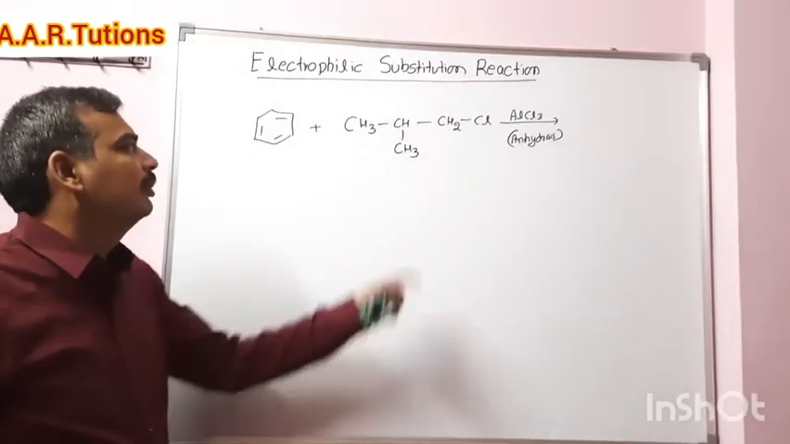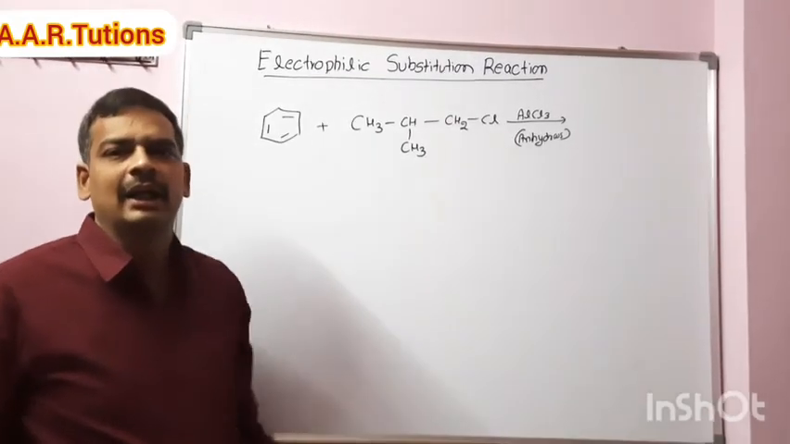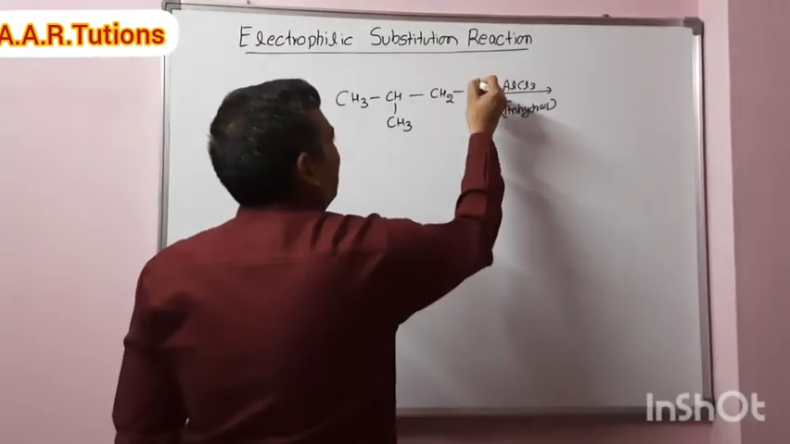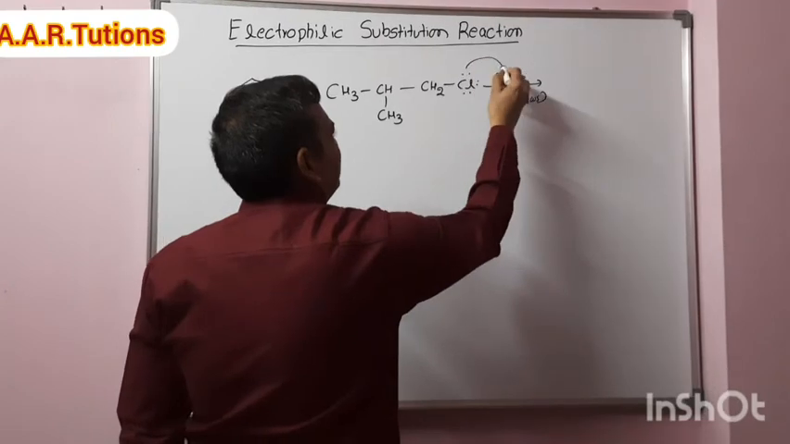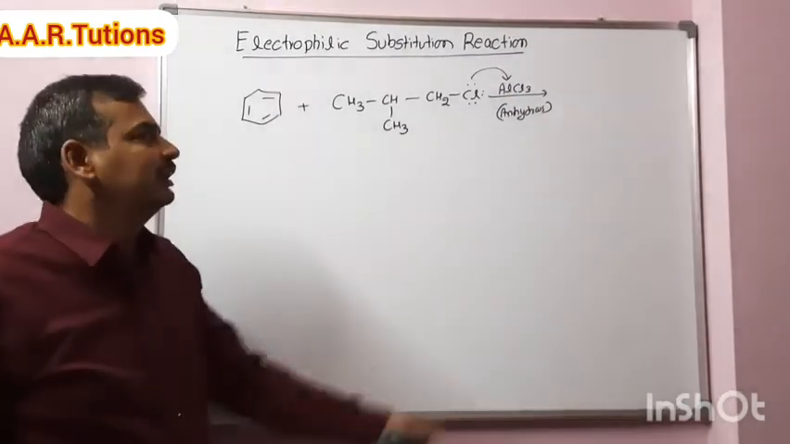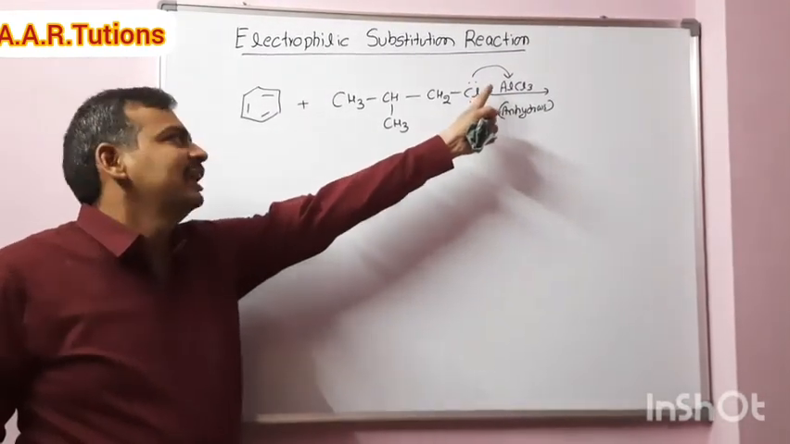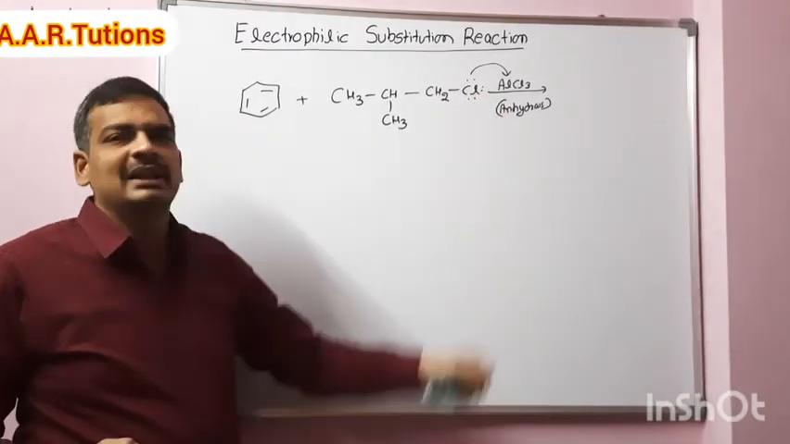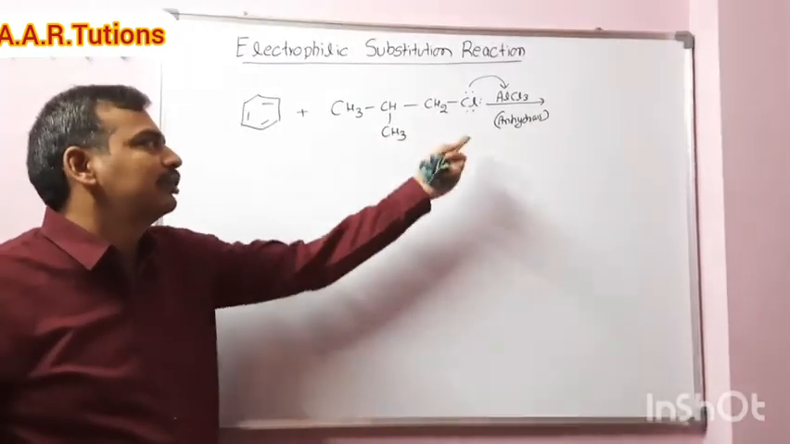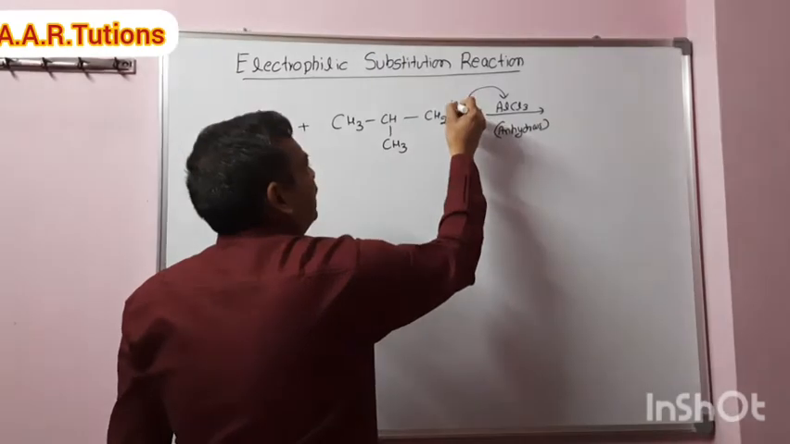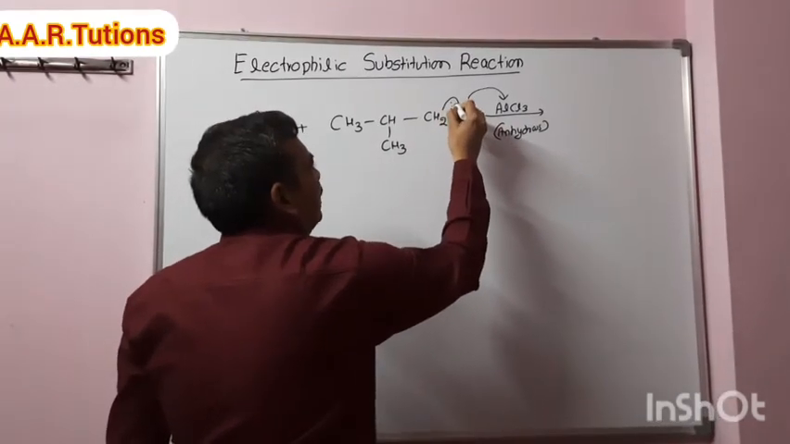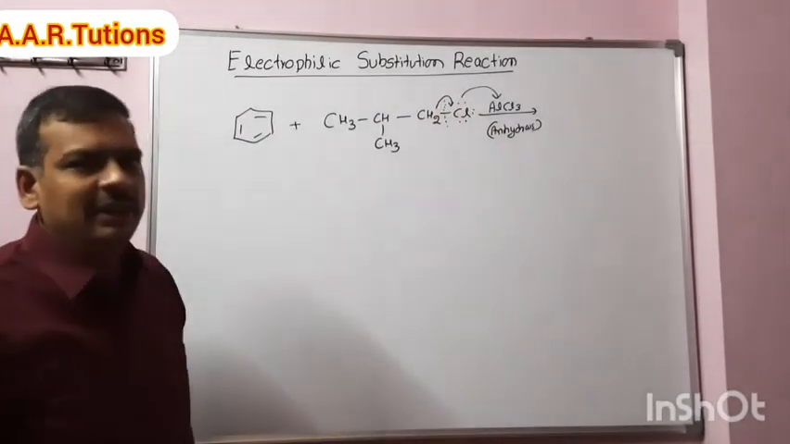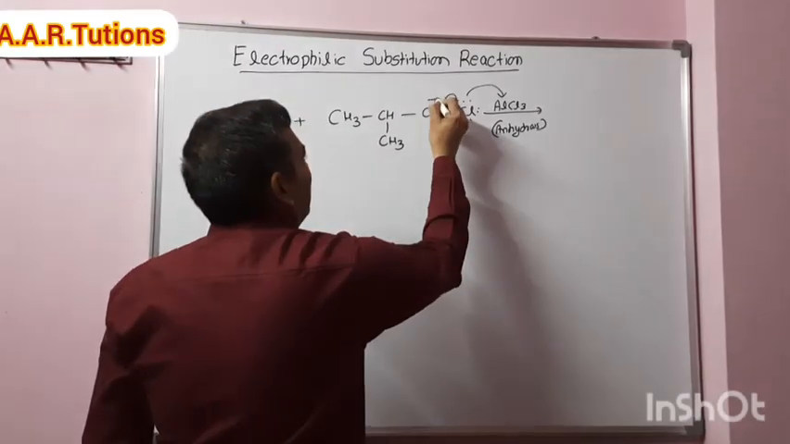Write the product formed when benzene reacts with this alkyl halide. What is happening here? The lone pair of electrons forms a coordinate complex with AlCl3. There is a weak bond between chlorine and AlCl3, so that bond becomes strong. After that, this bond becomes weak and it will undergo cleavage to give a carbocation here.